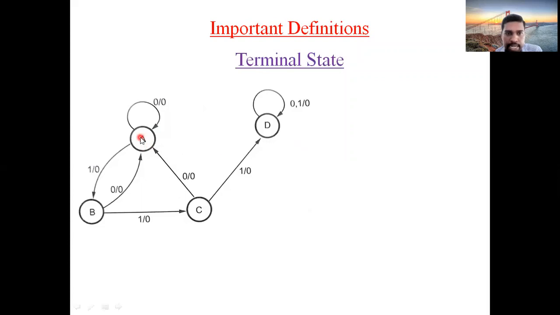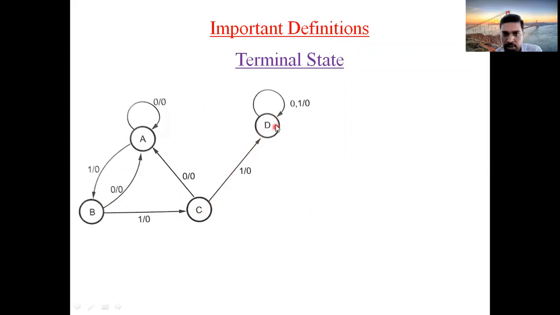See here, the state A, we are having one outgoing arc. Outgoing means it should move from one state to another. So A is moving towards B. That's why it is an outgoing arc. So A is not a terminal state. See B here, B is moving towards C. So it is not a terminal state. Now go with C. C is moving towards D. So C is also not a terminal state.